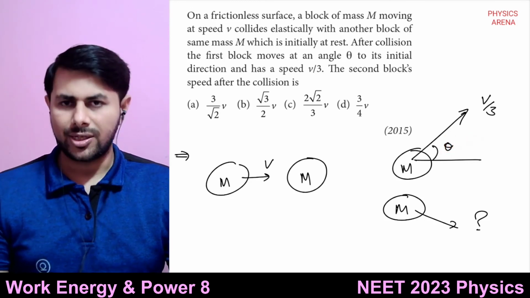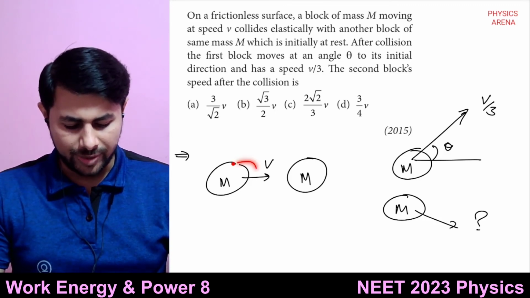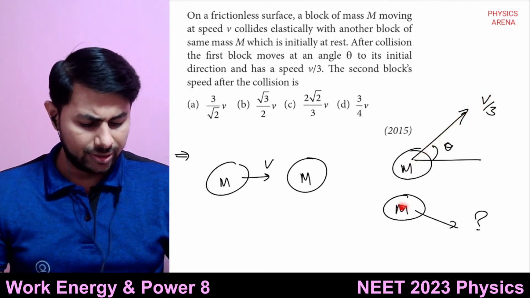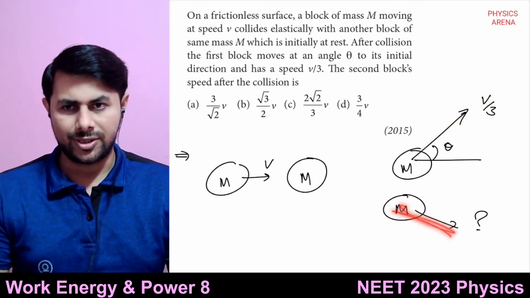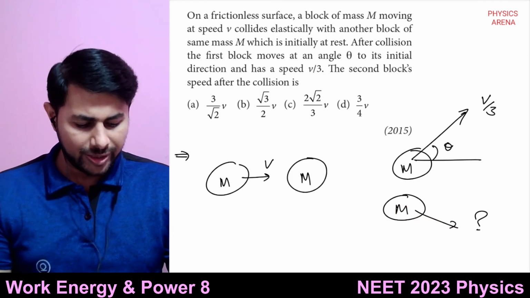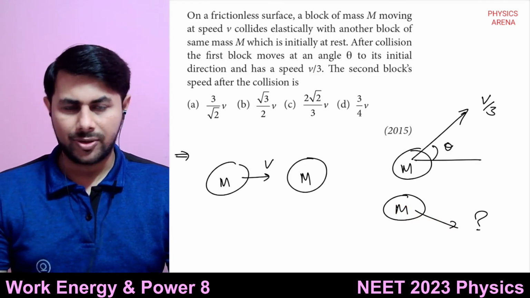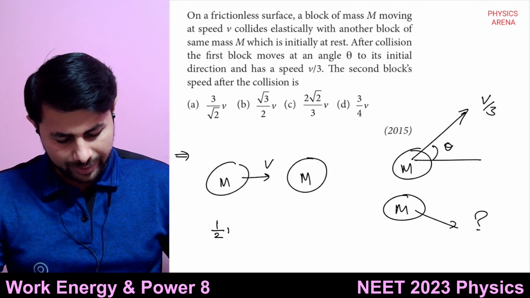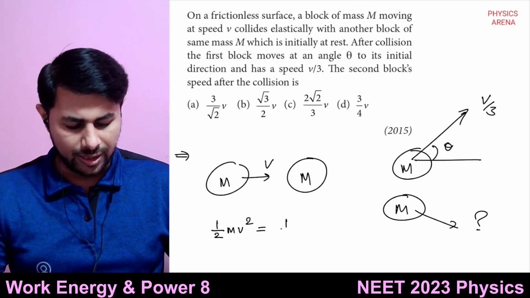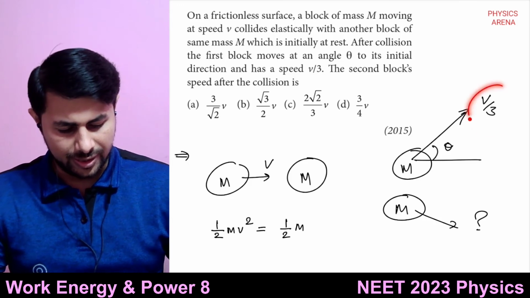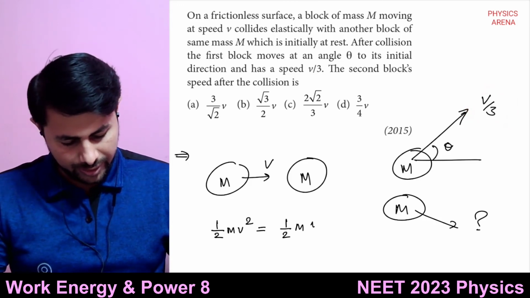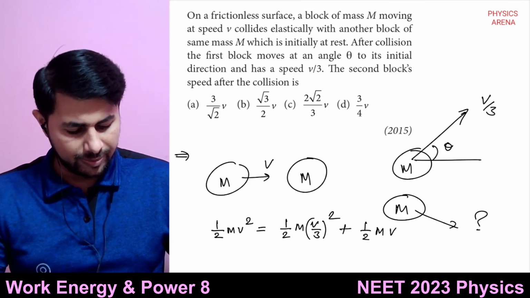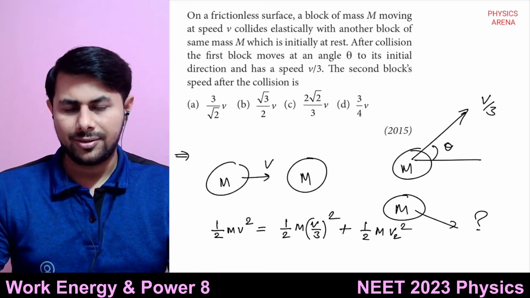So use kinetic energy conservation. Half m v square is equal to half m v1 square, and v1 is v by 3, so v by 3 square, plus half m v2 square.